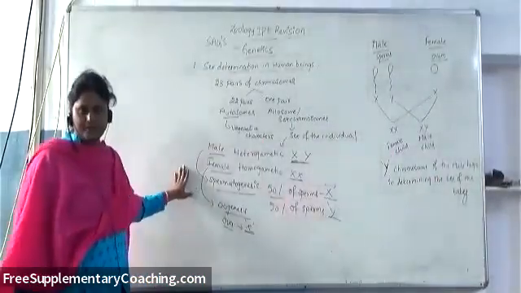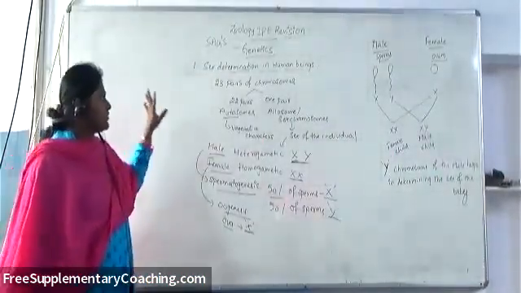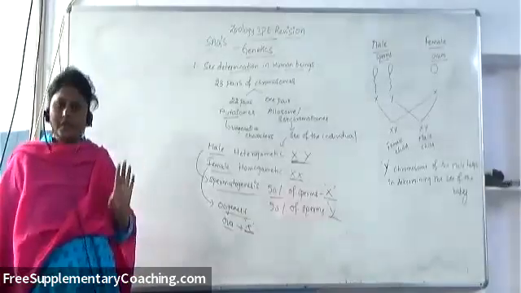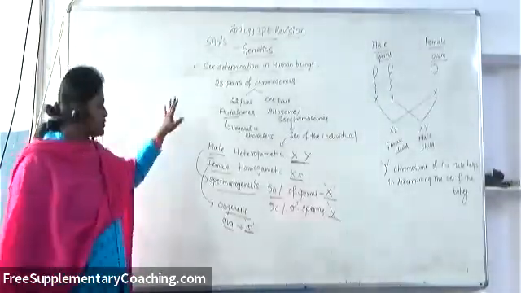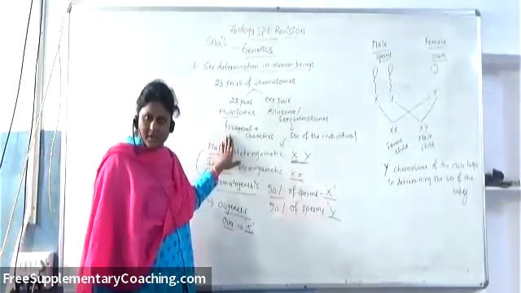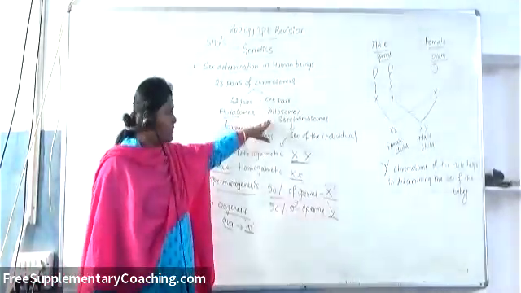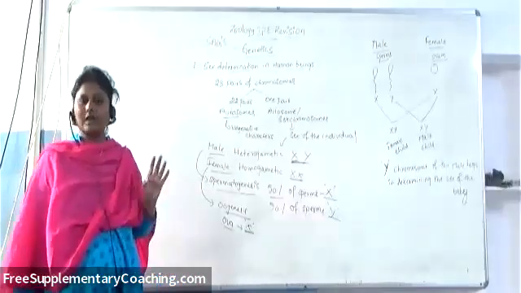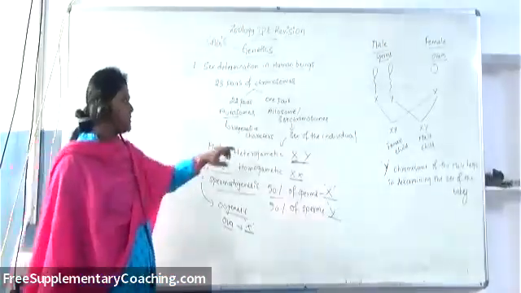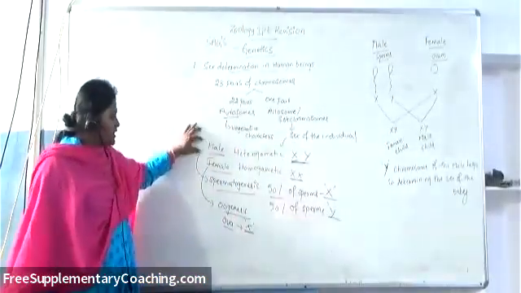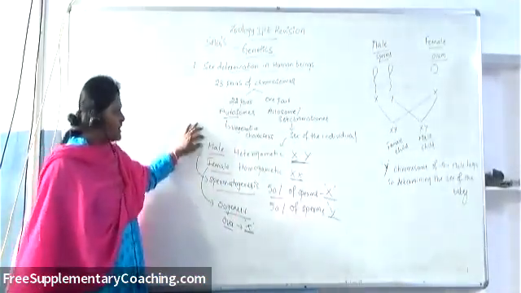First of all, human beings contain 23 pairs of chromosomes. Of these, 22 pairs are called autosomes, which code for vegetative characters. And the last one pair is called allosome, or sex chromosome, which determines the sex of the individual. In case of the male, males are always heterogametic.